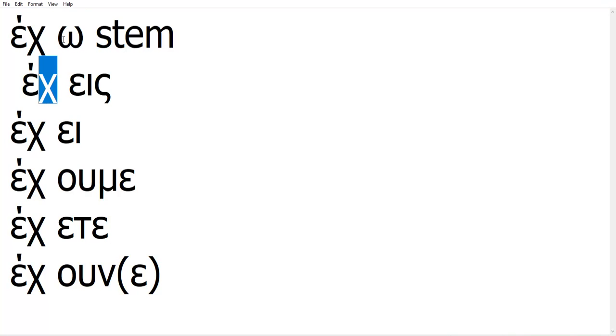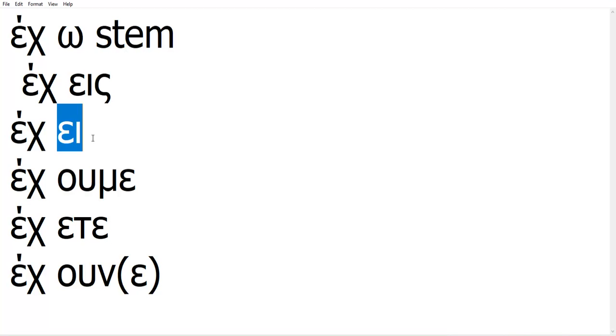And the ending, the part of the verb that changes and indicates the person, this part here tells you second person singular, this tells you third person singular, etc. So this part normally, almost always starts with a vowel. And that's it in terms of theory.